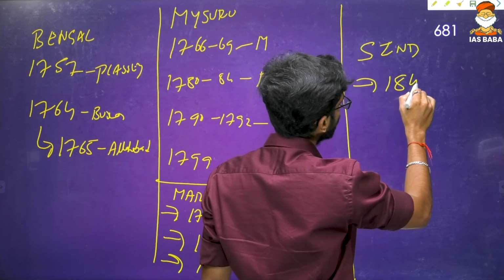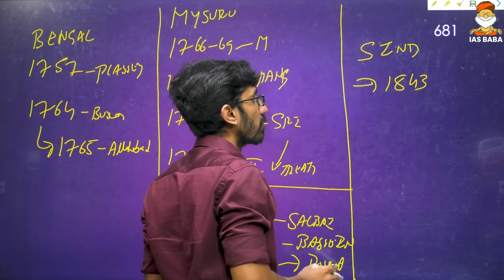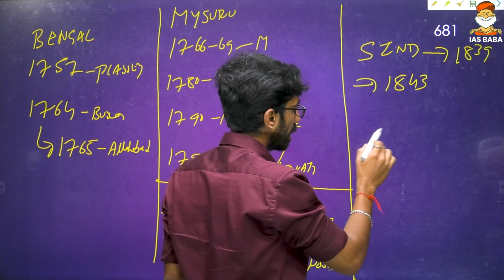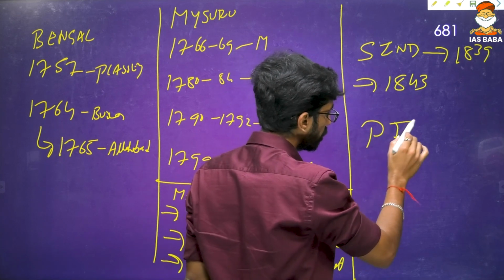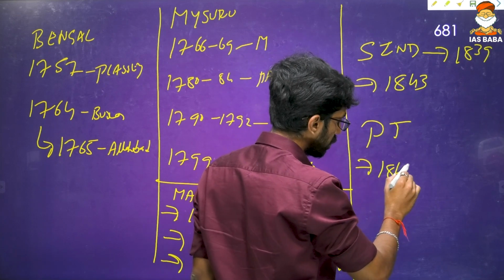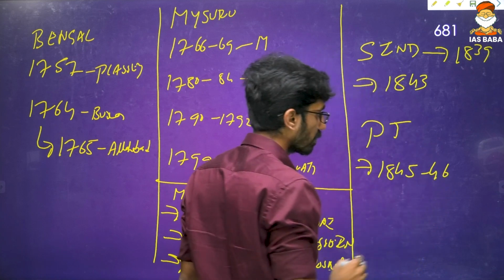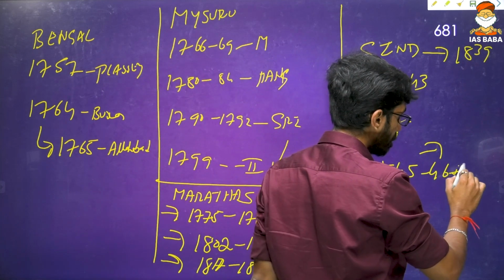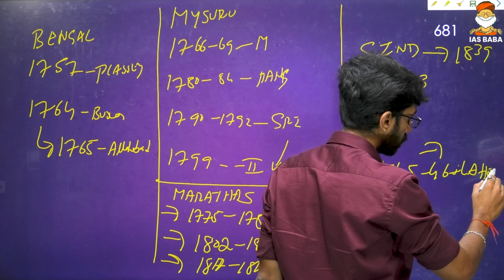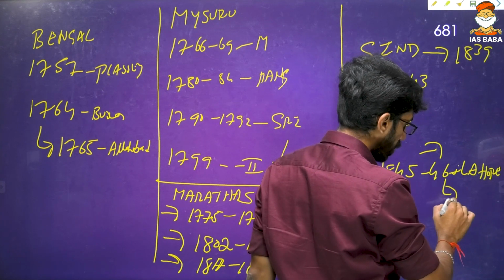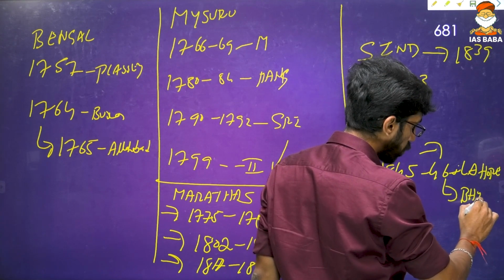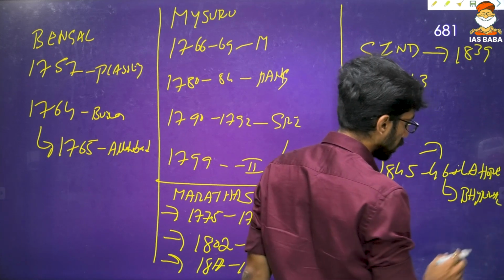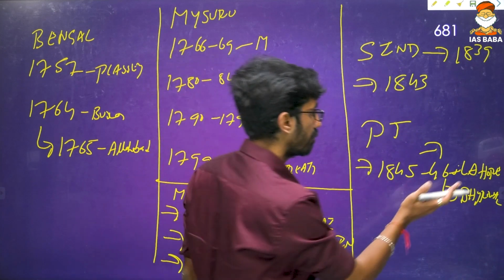And again you can talk about the Sindh war. That is 1843. Only one war is there, and one of the subsidiary alliance treaties was signed with Sindh in 1839. And then again Punjab we can talk about. 1845-46, the first Anglo-Sikh war, ended with Treaty of Lahore. Another important treaty is the Treaty of Bhairovwal, a very little known treaty.